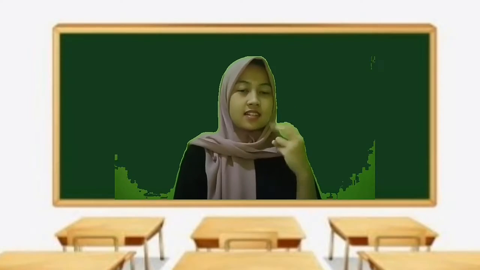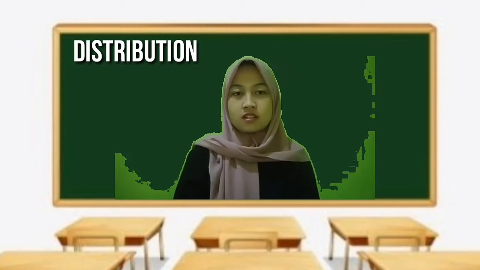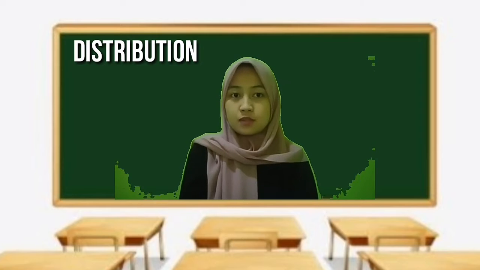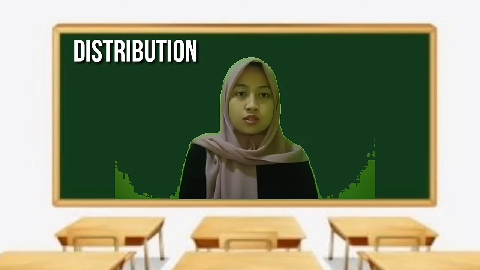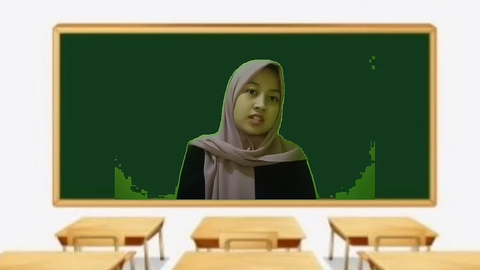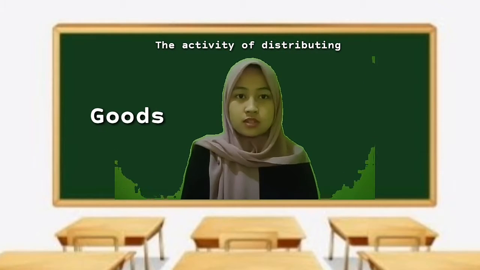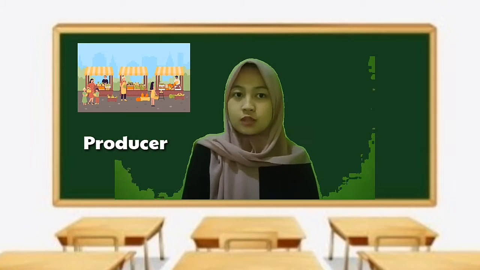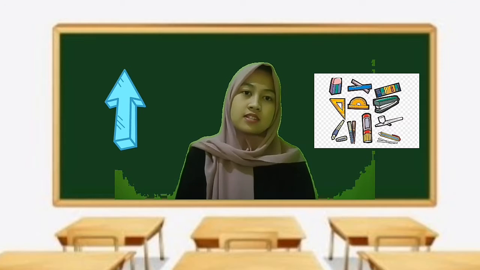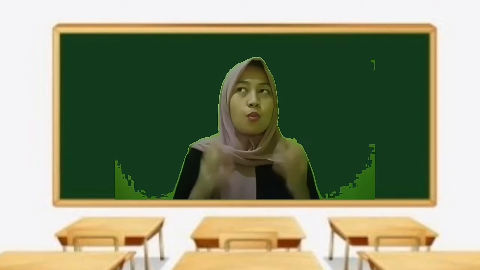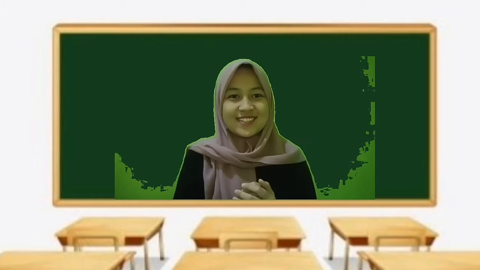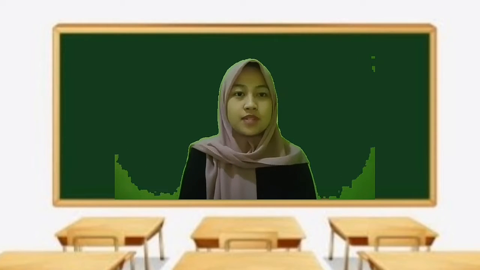The second is distribution. No matter how good the quality of goods or services will be of no use to consumers if they are not enjoyed. So, distribution is the activity of distributing goods and services from producer to consumer, so that these goods can increase their usefulness. Why are people doing distribution activities? Of course, they have goals and objectives.